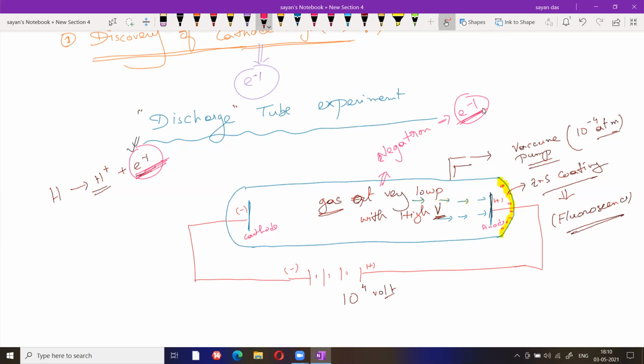Sir, can you explain what the coating is again? This coating is zinc sulfide. Fluorescence means the sparking of light. Because you cannot observe this light with your open eye, if the fluorescent material is present, after a certain time you can easily observe some light sparking. So definitely some charge is produced in this medium, and it travels from negative to positive. You can observe this experiment from the fluorescence part, because at certain times light sparking happens.